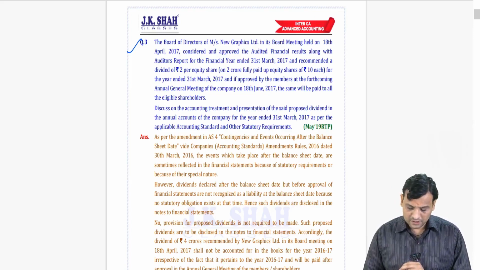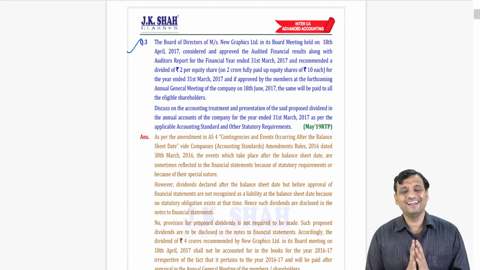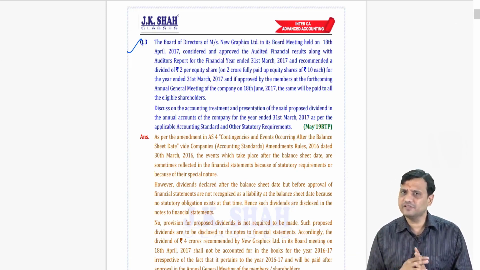The board of directors of Messrs New Graphics, in its board meeting held on 18th April 17, considered and approved the audited financial results along with the auditor's report for the financial year ending on 31st March 17 and recommended a dividend of 2 per equity share on 2 crore fully paid up equity shares for the year ending on 31st March, and if approved by the members in the forthcoming AGM on 18 June, the same will be paid to all the eligible shareholders. Now see, dividend is proposed. When is the dividend proposed? 18th April. And of course, the AGM will be there in which it will be declared.